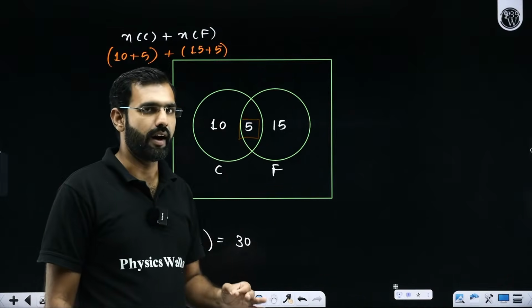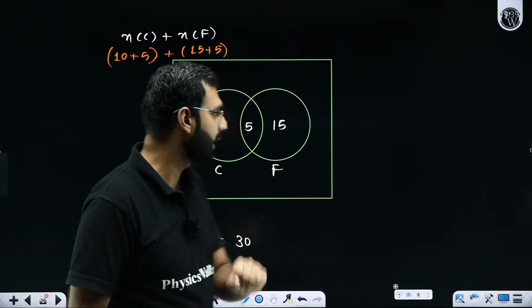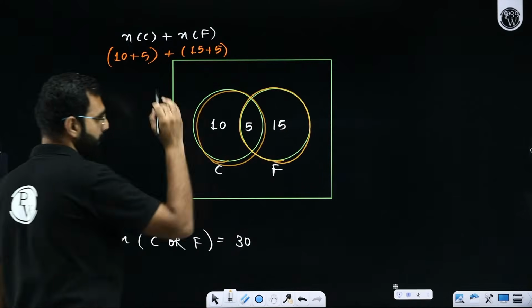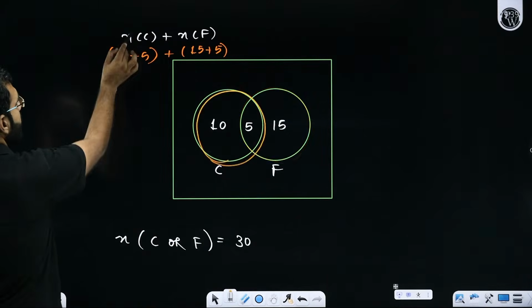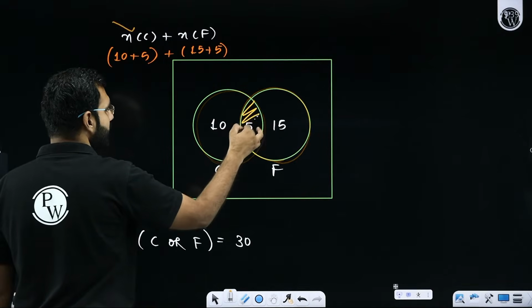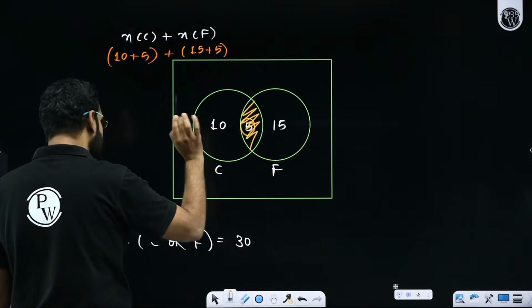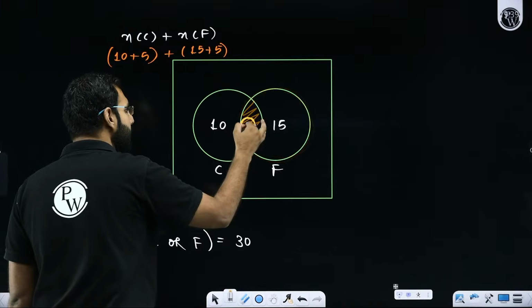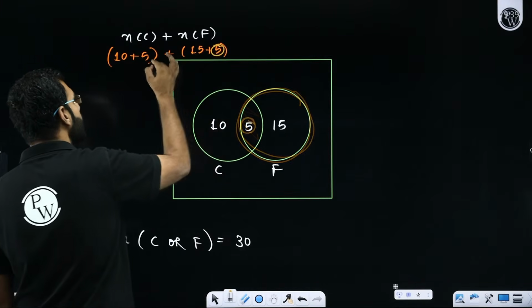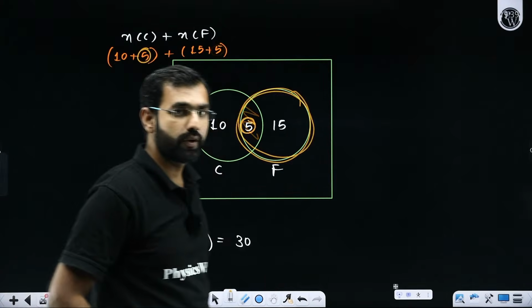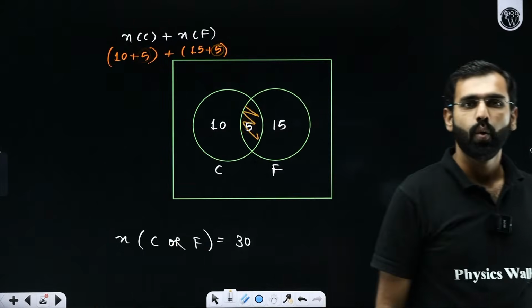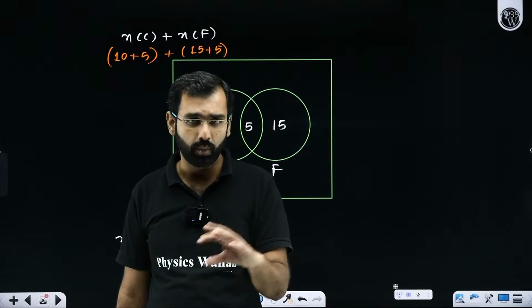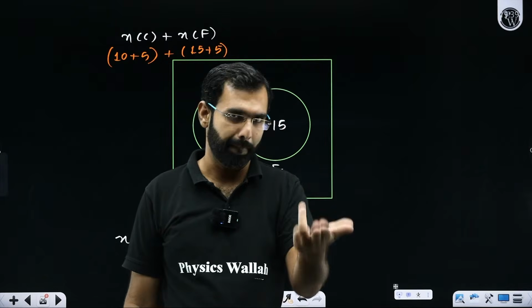These 5 students are those special students who like cricket as well as football. So when I count the number of people who like cricket, these 5 get added. Yes, fine. But when I calculate the number of people who like football, these 5 people will get added twice. I hope you are noticing it. But they were supposed to be counted only once. So I made a mistake. What mistake? I counted these people who are common in both twice.